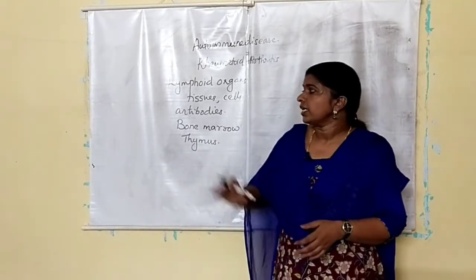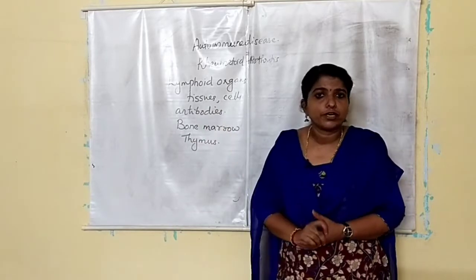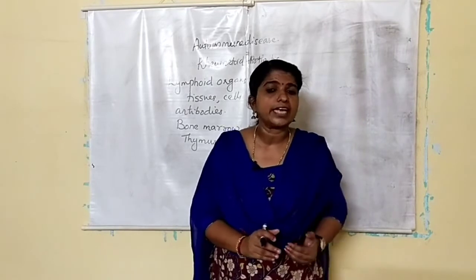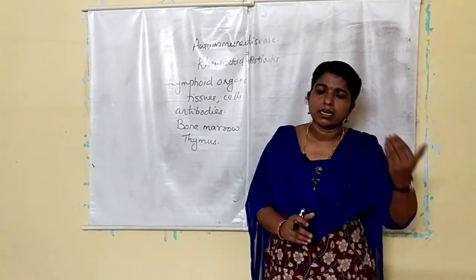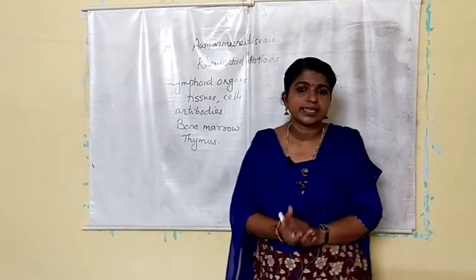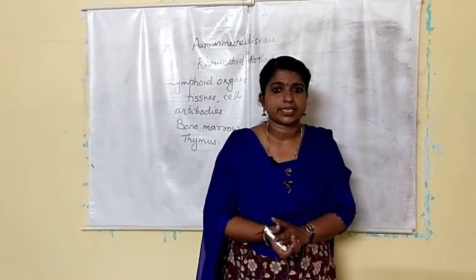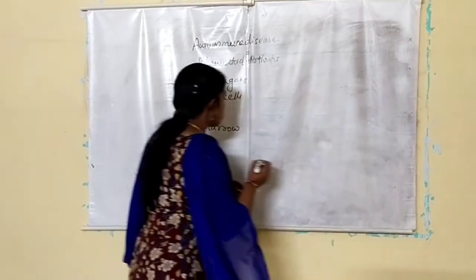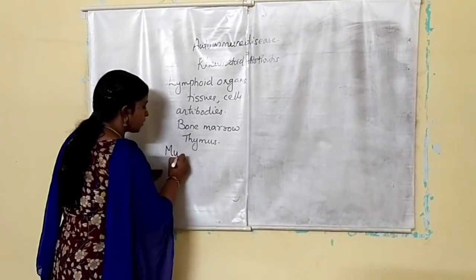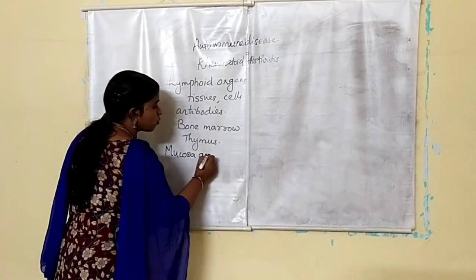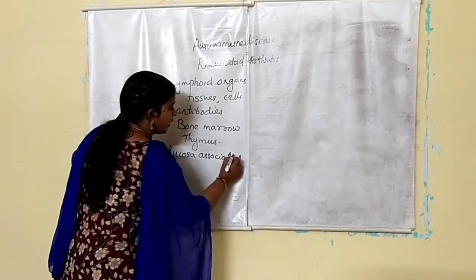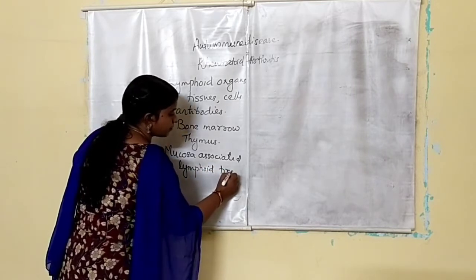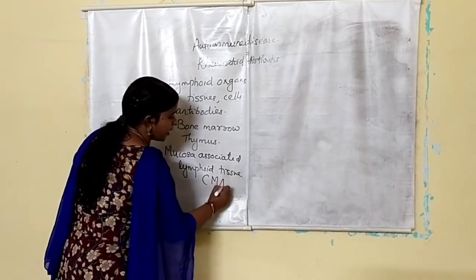In addition to these lymphoid organs, the tissue associated with the mucous lining of the major tracts, like the respiratory tract, gastrointestinal tract and urinogenital tract, also contains lymphoid tissue. That is known as mucosa associated lymphoid tissue, or MALT.